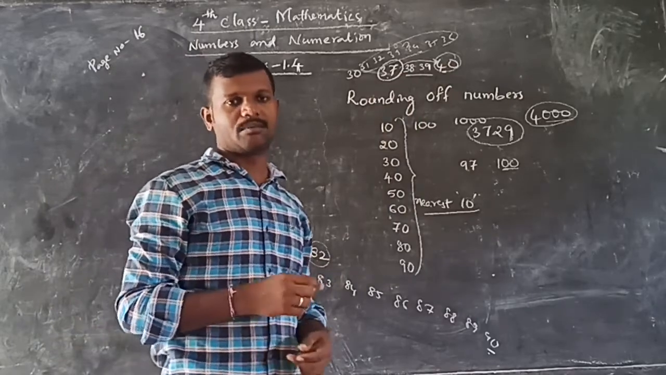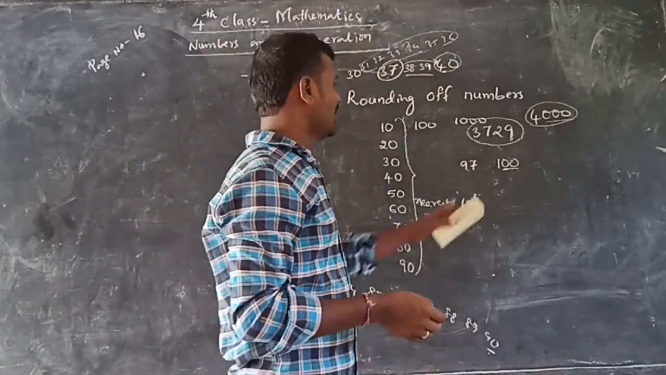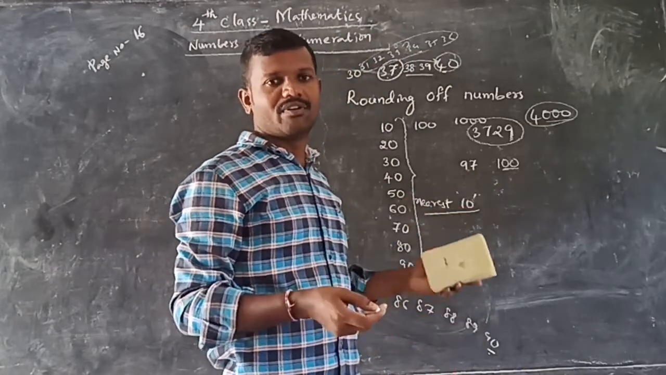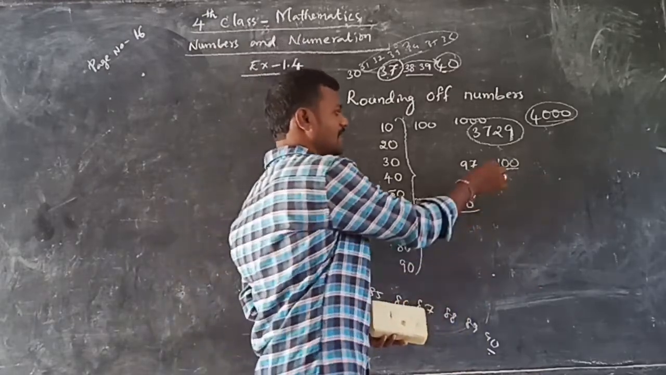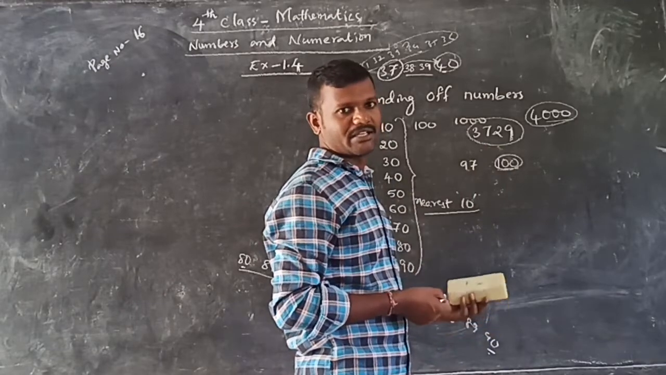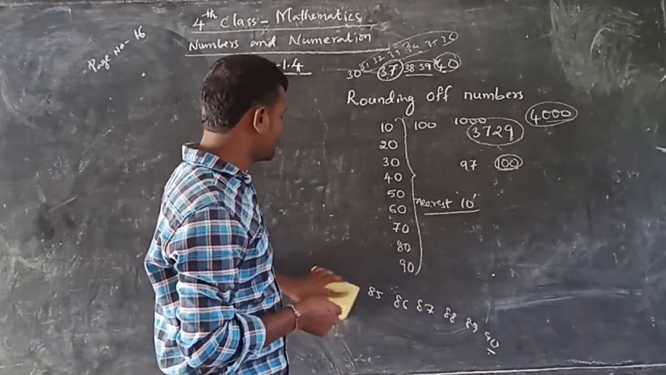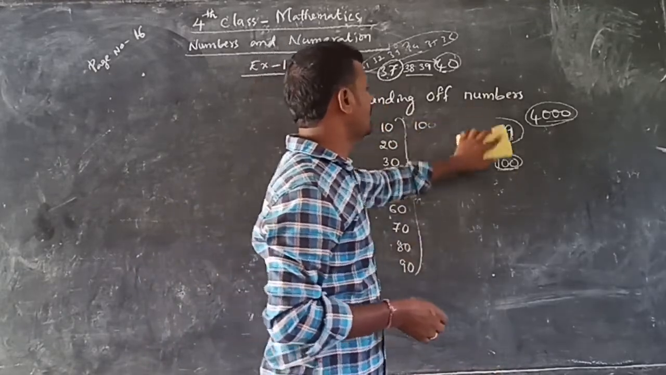Okay, as I already said, we went to the market and we got the bill of how much? 97. Then what will we give? We will give 100 rupees to them. Why? Because the nearest one is 100. That's why we will pay 100 rupees and they will give us the remaining 3 rupees. So in this way we have to round off the numbers to the nearest tens and next one what?